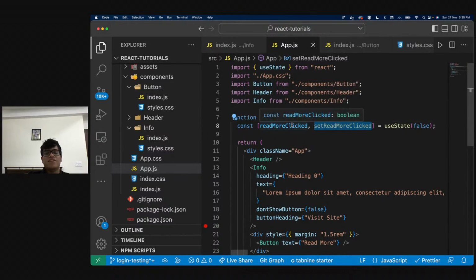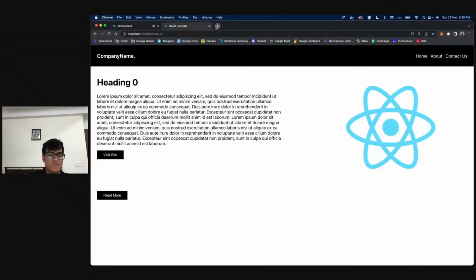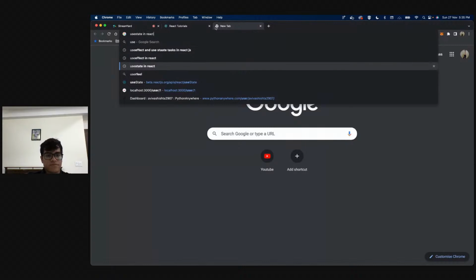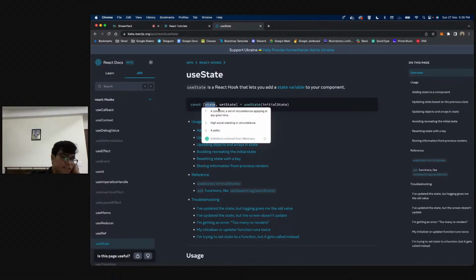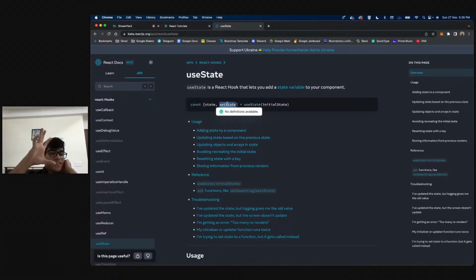So now the default syntax of useState is this, right? It has the state, comma, setState, and it has useState(initialState), right? Initial state is the default value that we're giving. State is the name of the variable. setState is for setting the state. It's a function. It is a set function.